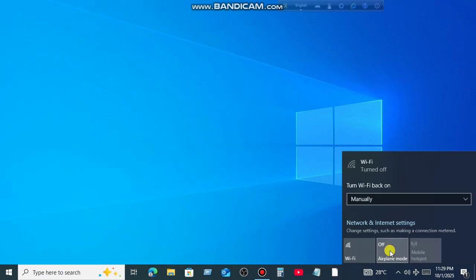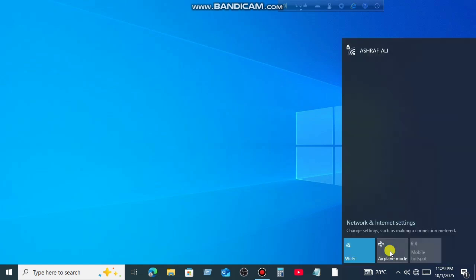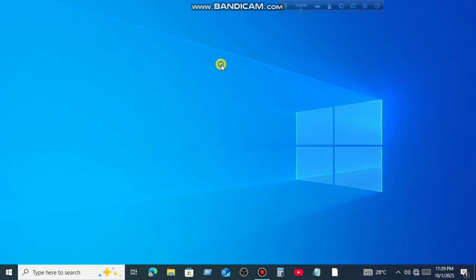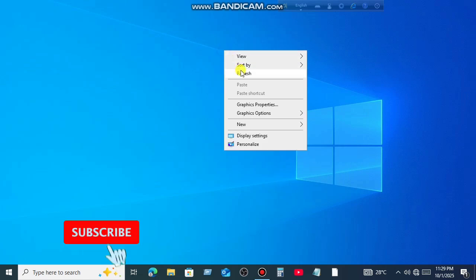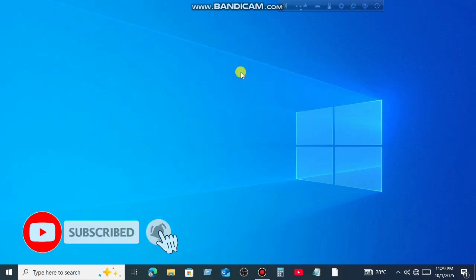So this is how to fix Wi-Fi network not showing up, or Wi-Fi connected but not working on Windows 10. That's it. Your Wi-Fi network should now be